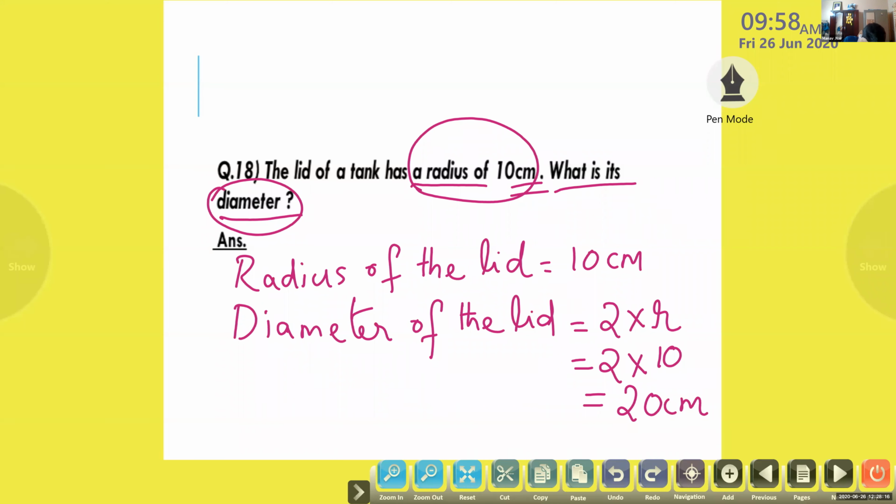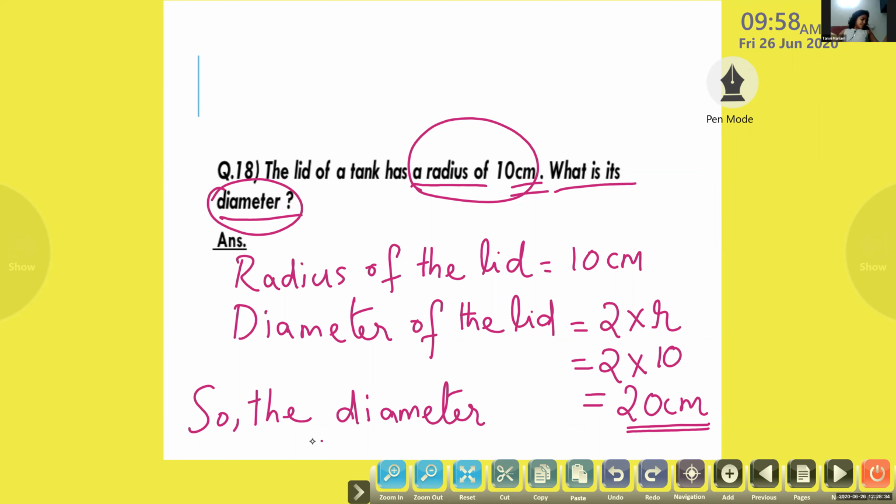Excellent. Okay, children. So we have found out the diameter and we will underline 2 lines and we can write: so the diameter of the lid is equal to 20 centimeter.